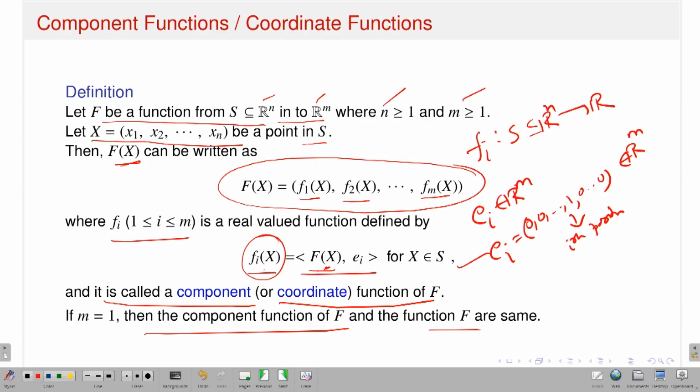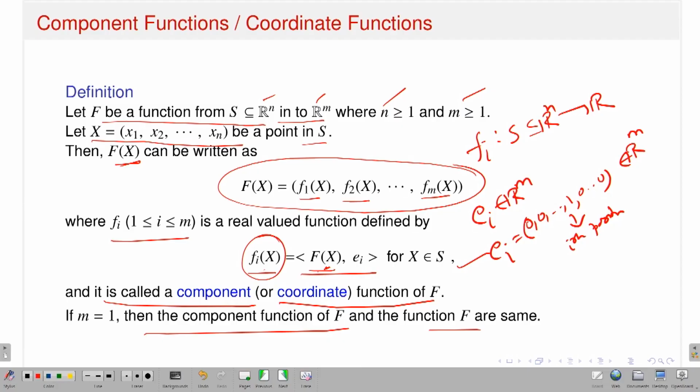Because later on you will see, like earlier we have seen, if I have a sequence capital Xk, then we will have corresponding n many coordinate sequences, and we have seen that convergence of the sequence capital Xk is equivalent, if and only if the convergence of the component sequences, or boundedness of the component sequences implies the boundedness of the sequence capital Xk. So these are the properties we have already observed in the context of sequences.